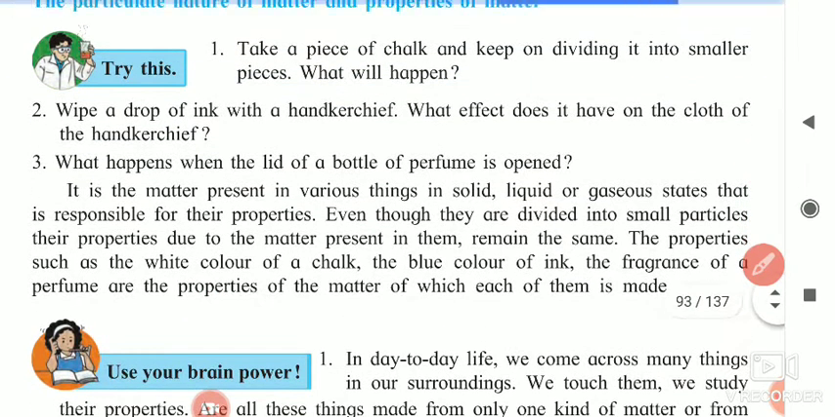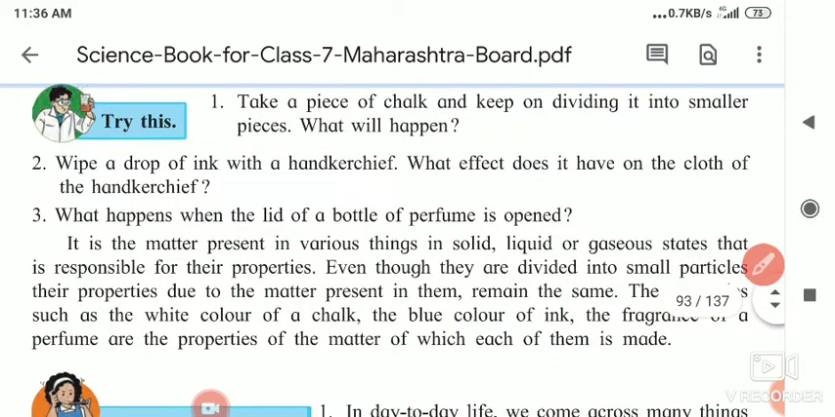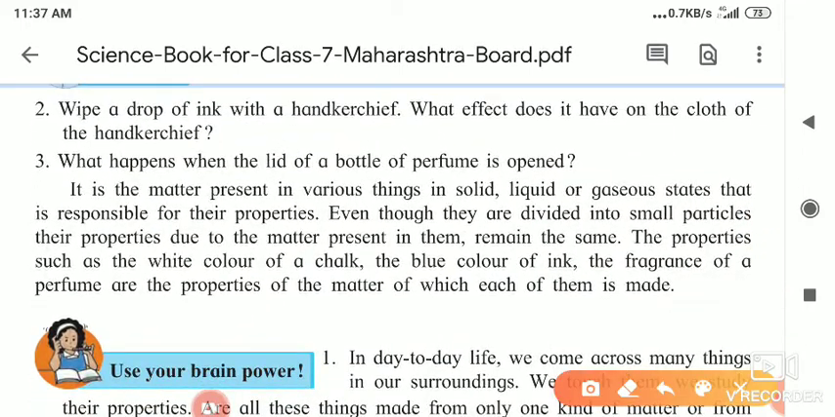It is the matter present in various things, in solid, liquid and gaseous state, that is responsible for their properties. So matter is present inside milk, matter is present inside perfume, and in the example given above, chalk powder, matter is also present.